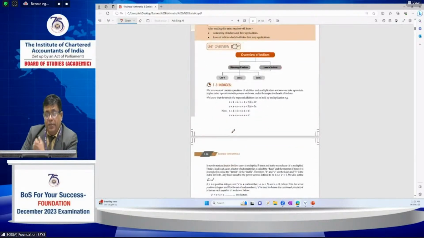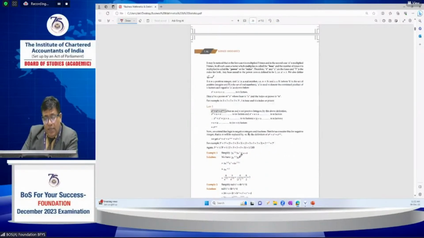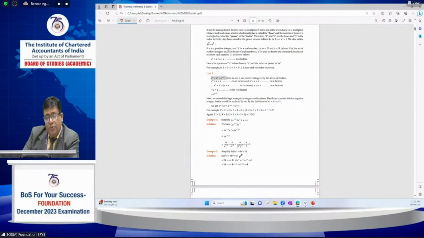And next, coming to the chapter on indices. The four laws of indices are given.